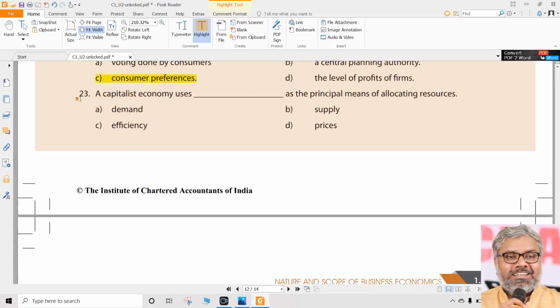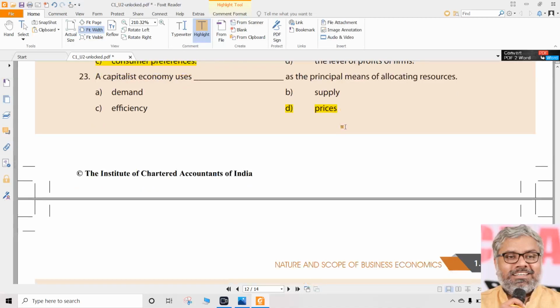Direct question. Once again, 23rd is a direct question. A capitalist economy uses dash as the principal means of allocating resources. Demand is also correct. Actually, supply is also correct, but you cannot use them. Why? Because when demand and supply both are there, A alone cannot be a correct answer, B alone cannot be a correct answer. Both put together, what will be the correct answer? That is prices. So 23rd question, correct option will be D, Delhi.